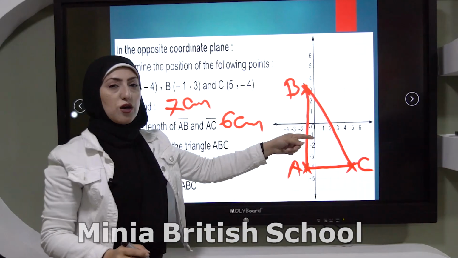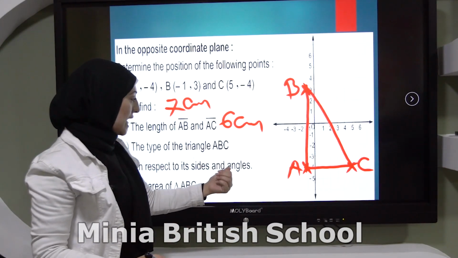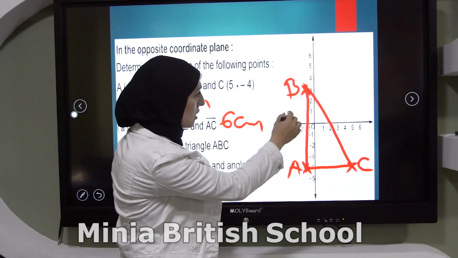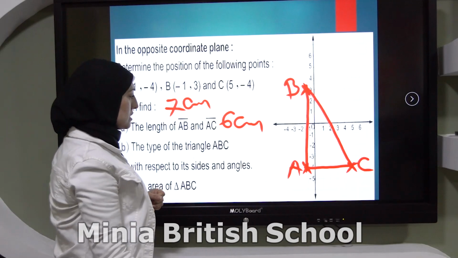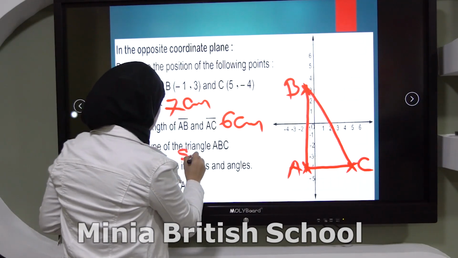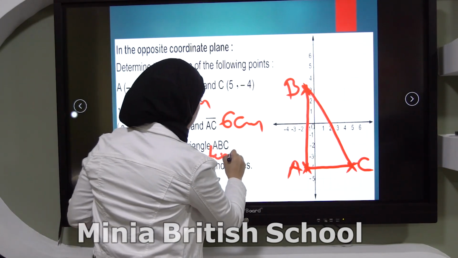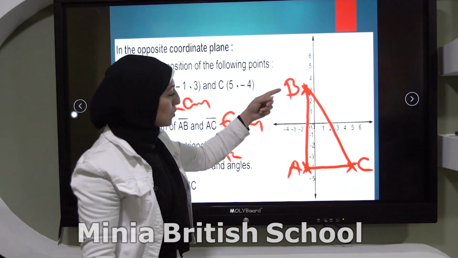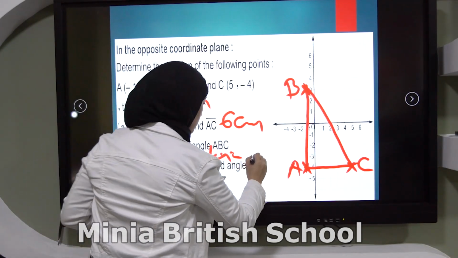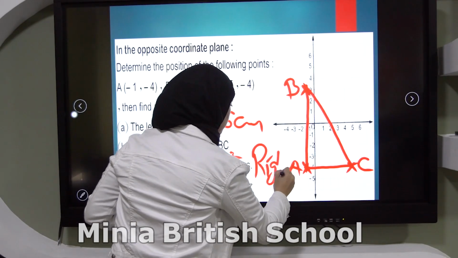Here, what is the type of this triangle with respect to its sides and angles? Here, the sides are different, so it will be scalene. And what about the angles? Yes, it's a right angle triangle.